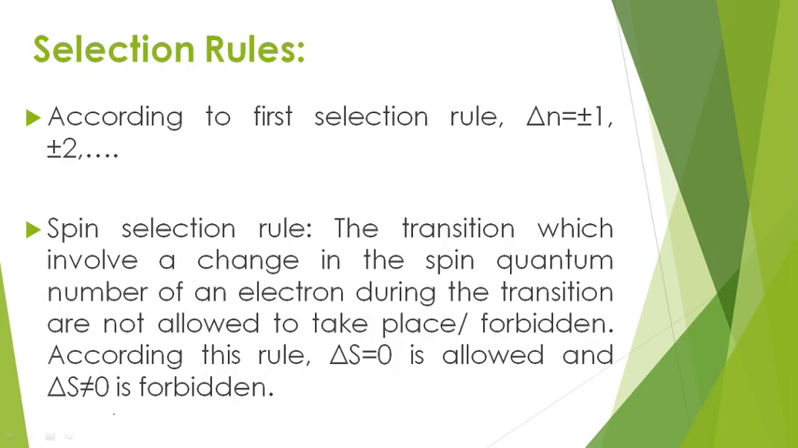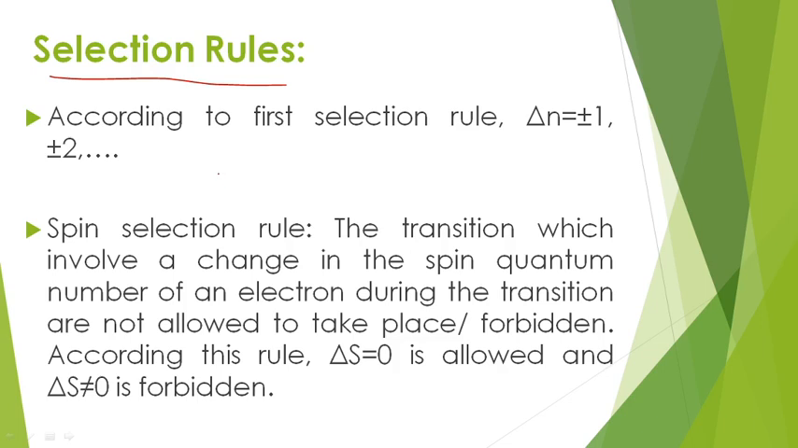When we know the transitions taking place in organic compounds, now let us know which types of transitions are allowed and which types of transitions are forbidden. Those can be known by the selection rules. According to the selection rule, the first selection rule is delta n equal to plus or minus 1 or plus or minus 2. Then the transition must be an allowed transition.